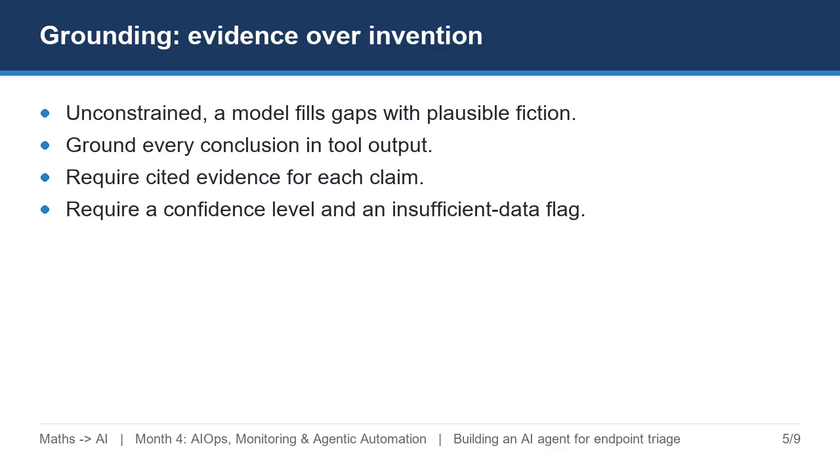Left unconstrained, a model will happily fill gaps with plausible fiction. You prevent that by grounding every conclusion in tool output. Two measures do most of the work. First, require cited evidence for each claim, so an unsupported conclusion is visibly missing its evidence. Second, require an explicit confidence level plus a flag for insufficient data, so uncertain cases route to a human instead of hiding behind false confidence. Grounding is how you keep the agent honest.